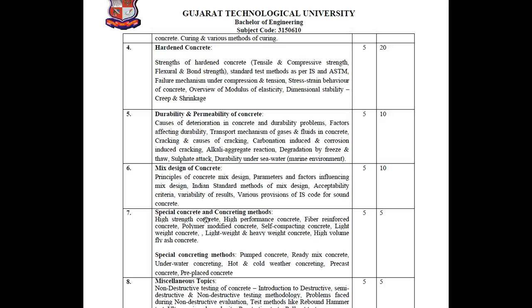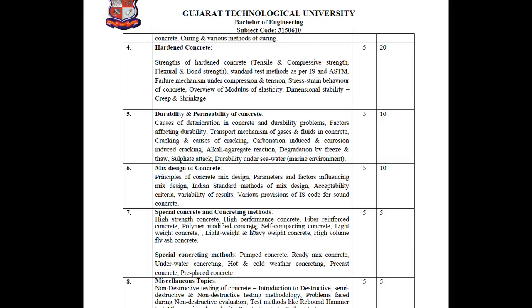Next one is special concrete and concreting methods. In that, we discuss various modern trends and the present scenario of special concrete. We prepare high strength concrete, high performance concrete, and fiber concrete. Some students prepare design engineering projects about special concrete. So you can study special concrete in chapter number 7, and also the concreting methods.